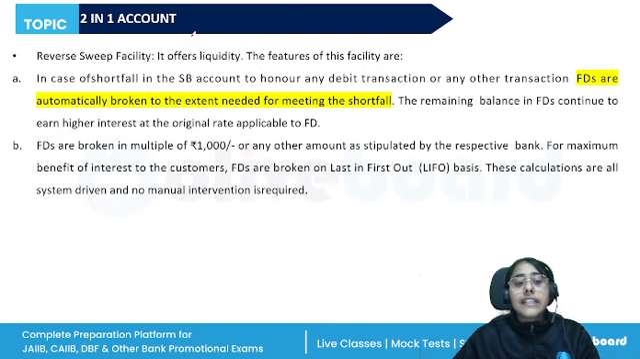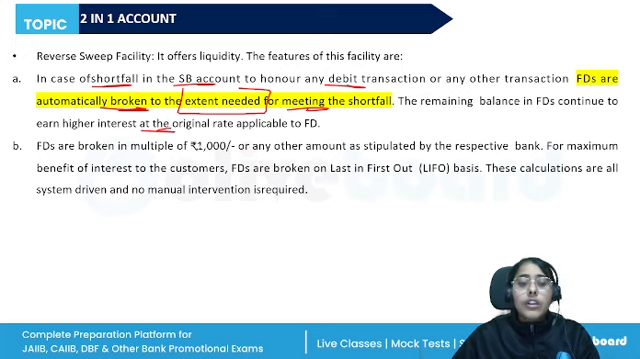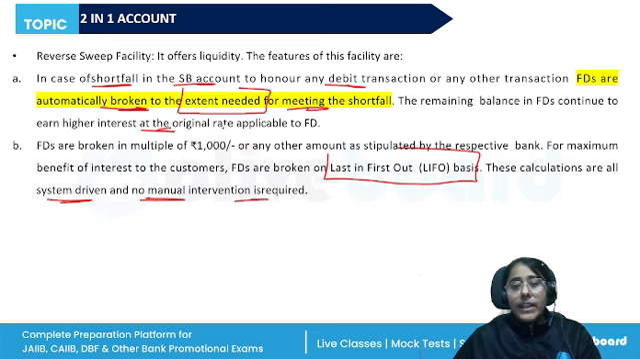And reverse sweep facility in case of shortfall in the savings bank deposit to honor any debit transaction. The FDs are automatically broken only to the extent needed for meeting the shortfall. The remaining balance continues to earn the higher interest rate. And the FDs are broken on the last in, first out basis. All right. And these calculations are all system driven. No manual intervention is required. So the features of both a demand deposit and a fixed deposit are offered to the customer.